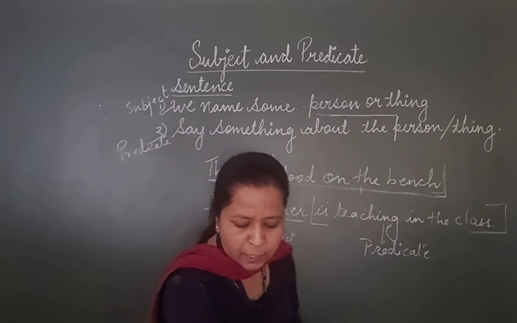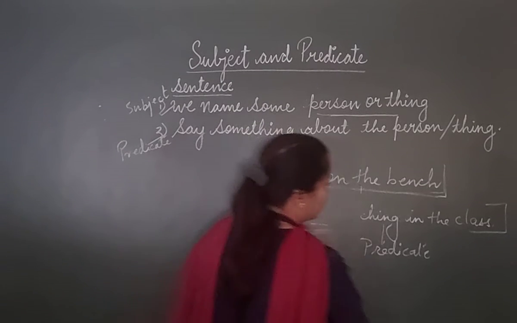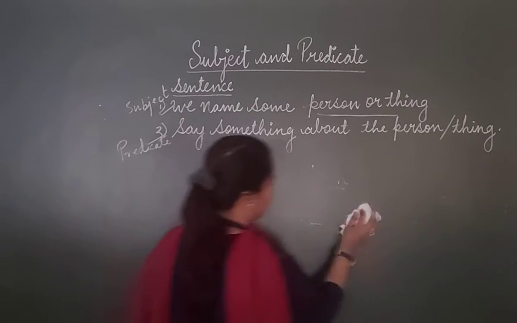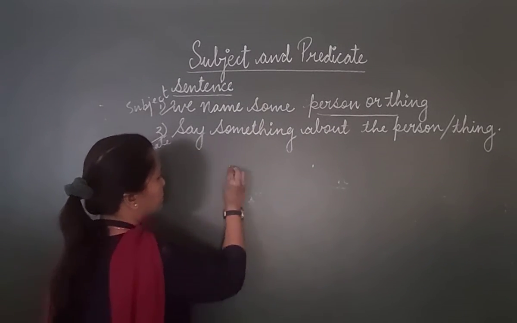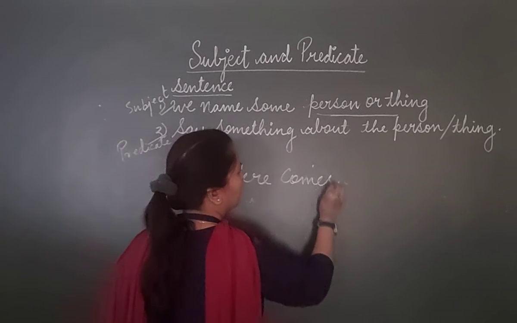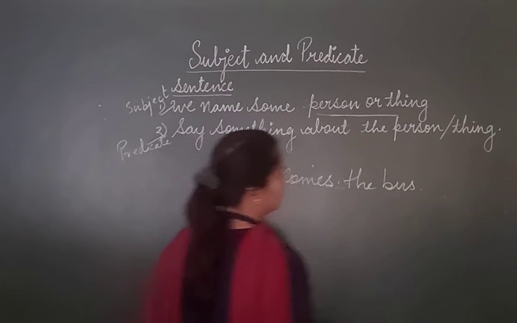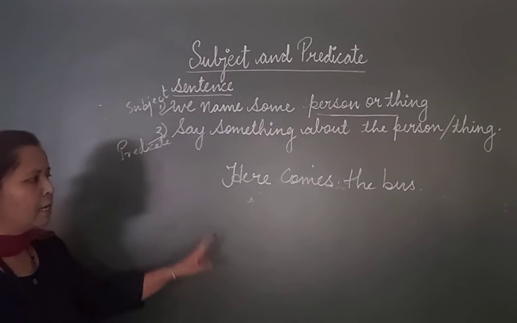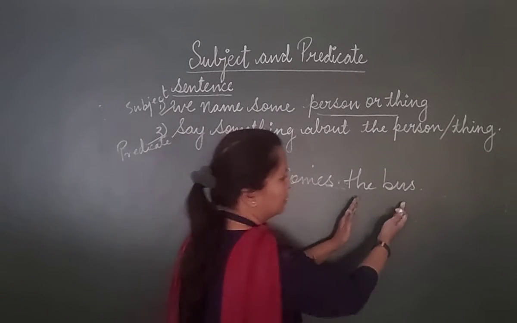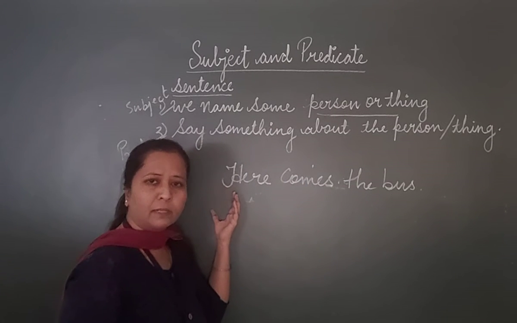So for example, let us see one more example, where the subject comes after the predicate: Here comes the bus. Now students, when we see the sentence, what we find is that the subject is coming at the end. In the previous examples, the subject was coming in the beginning.